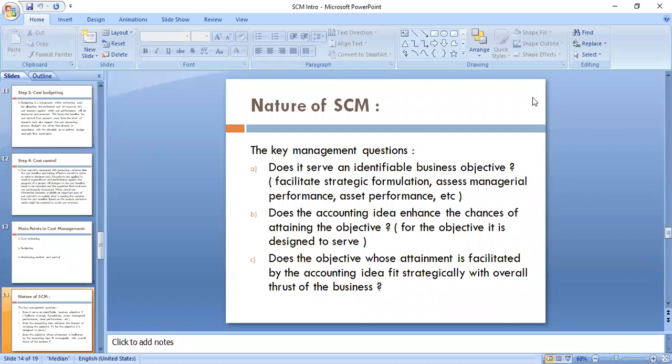That means it is going to push the business in achieving this objective at a rapid pace, because everyone likes to achieve business success objectives in a lesser period than they are targeting. So all these things are very important for the business, and so strategic cost management fits in.